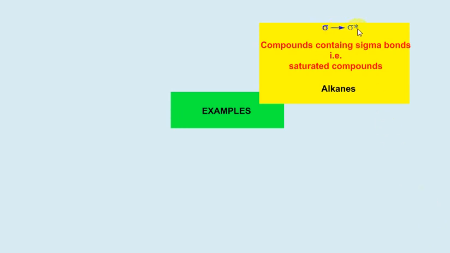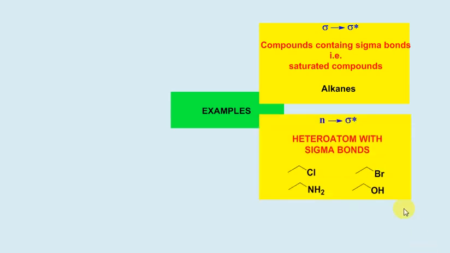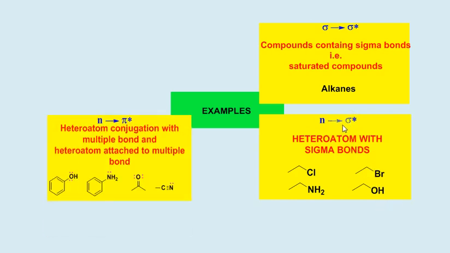Friends, sigma to sigma star occurs in compounds containing sigma bonds. Sigma bonds are present in saturated compounds such as alkanes. Methane, ethane, butane will have sigma to sigma star transitions. n to sigma star will occur in those compounds which have a heteroatom. So a heteroatom with sigma bonds will show n to sigma star transition. These are some examples. See here, sigma bonds are present along with a heteroatom, and heteroatoms contain lone pairs. So from the lone pair to sigma star, the electrons are excited. So this is electronic excitation n to sigma star.